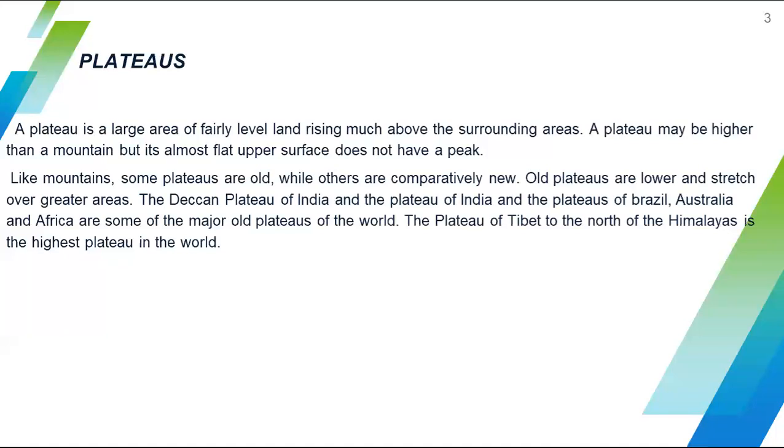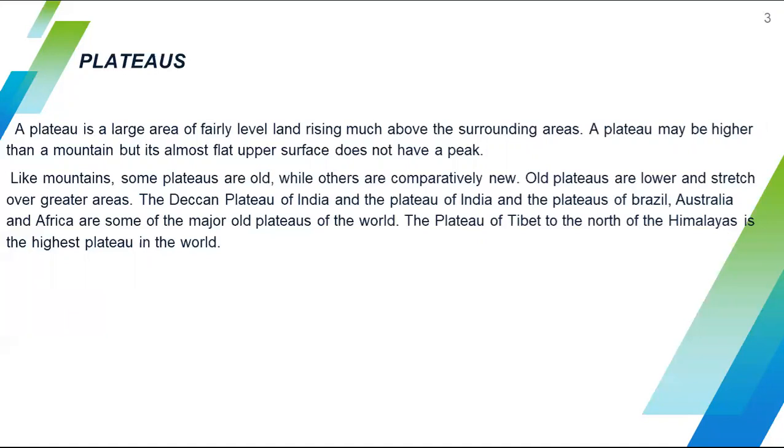A plateau may be higher than a mountain, but its almost flat upper surface does not have a peak. That is the difference between them.